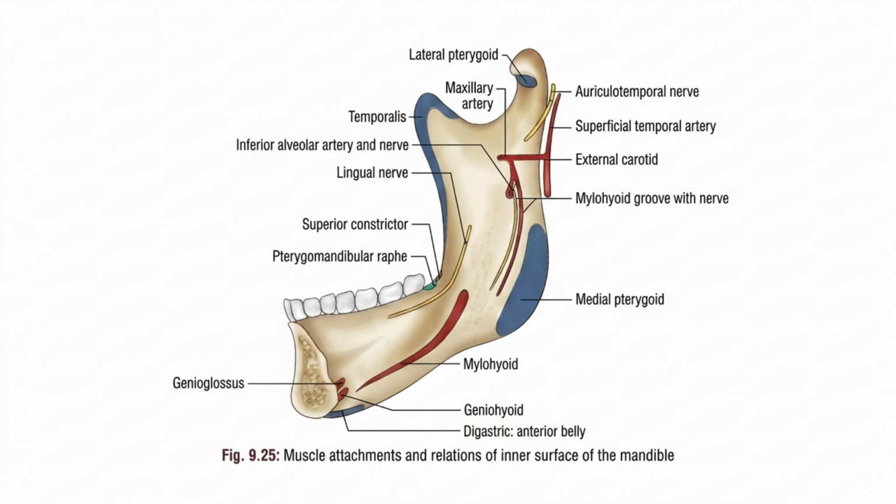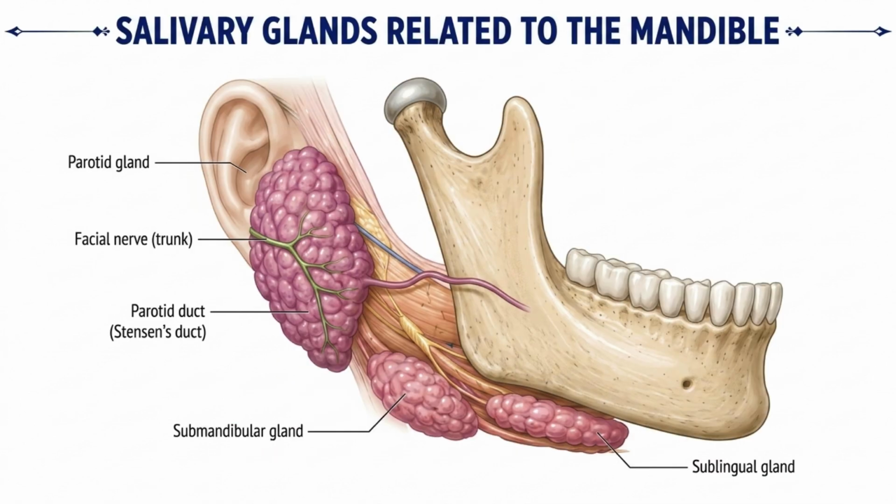Okay. Then the important salivary glands. There are three salivary glands, right? Parotid, submandibular and sublingual. All these salivary glands occur in relation to the mandible.